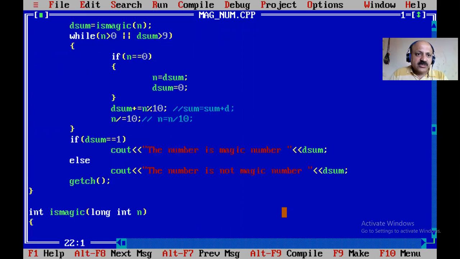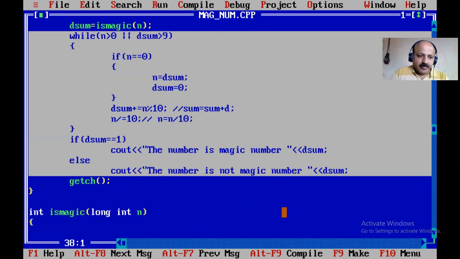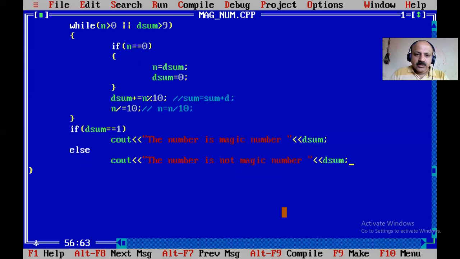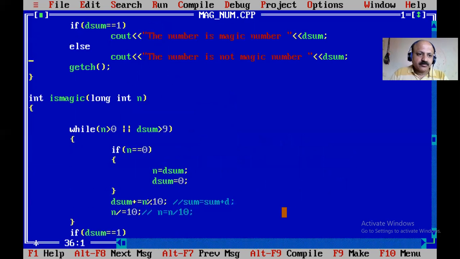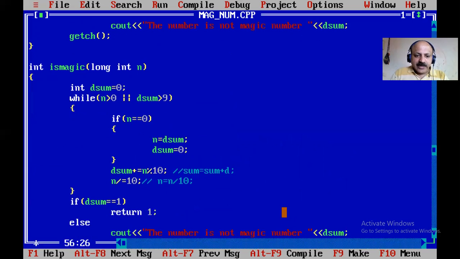So now all this logic, first I copy and paste into the UDF, user defined function. You have to know this very well. So here we again declare D sum and assign it 0. And here we cannot print. So if D sum is 1, we can return 1. Yes, and if D sum is not 1, we can return 0.